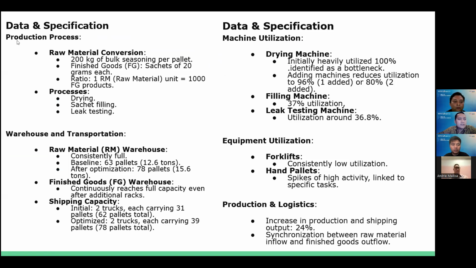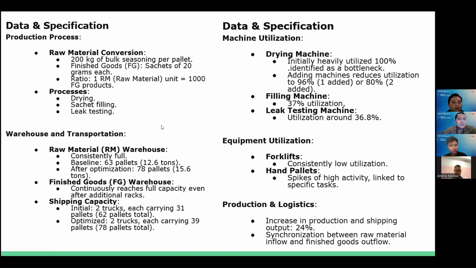Product process for raw material conversion consists of 200 kilogram of bulk seasoning per pallet and finished goods, sachets of 20 grams each, with a ratio of one raw material unit for 1,000 finished good products. The process is drying, sachet filling, and leak testing.